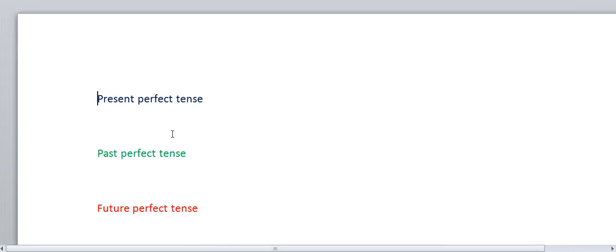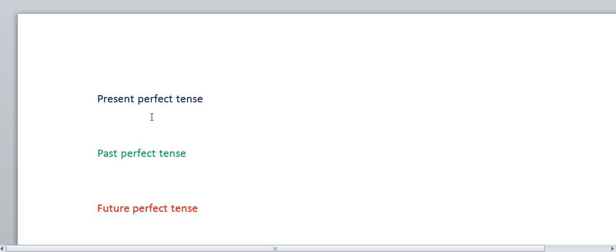Now I'm talking about the perfect tenses. We have three perfect tenses: present perfect tense, past perfect tense, and future perfect tense. What is a perfect tense? The action which is already completed, but there is no time.